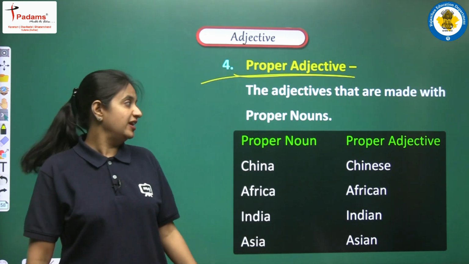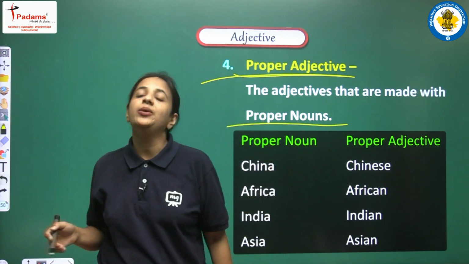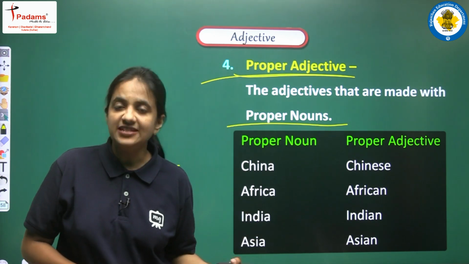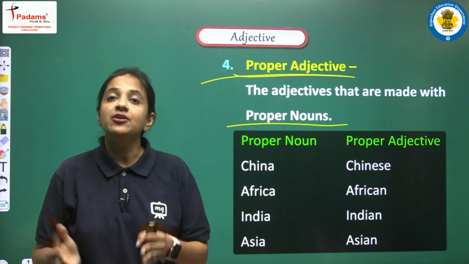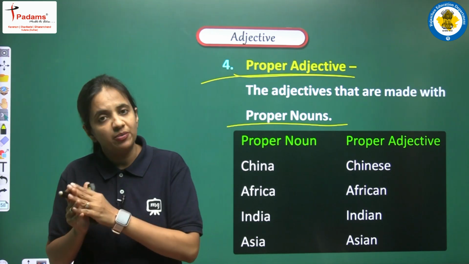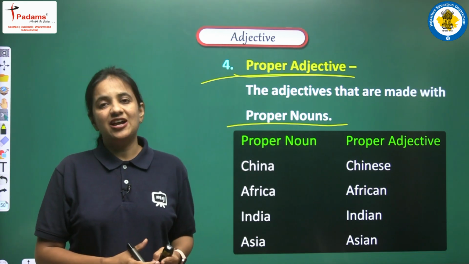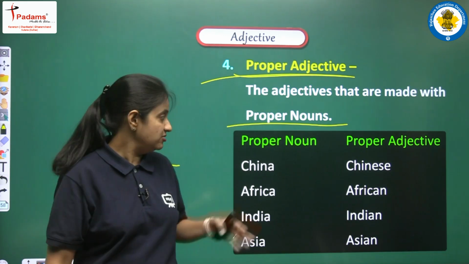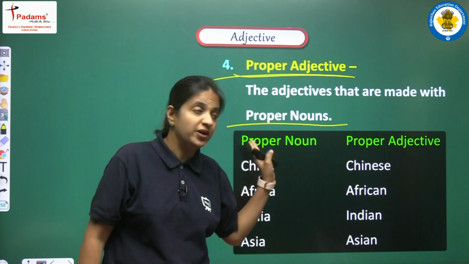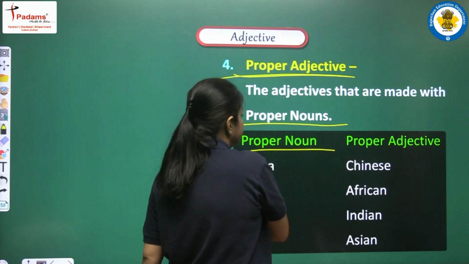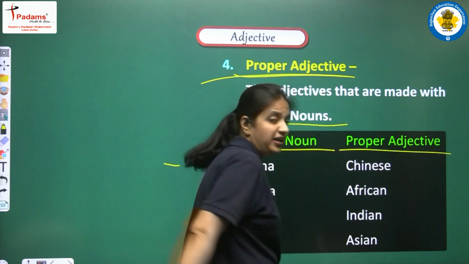So now I am sure that this term, that is proper noun, is clear to you all. We all know that noun is also of some kinds, and in that we are having proper nouns. So जो भी proper nouns को use करके हम adjective बनाते हैं, all those adjectives are known as proper adjectives. Let's see how can we change proper noun into proper adjectives. So here we are having two categories. This is proper noun, this is proper adjectives.